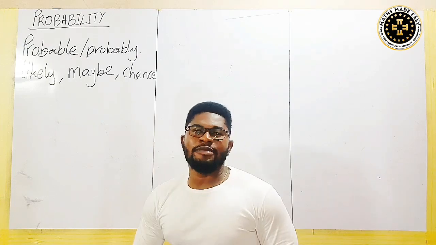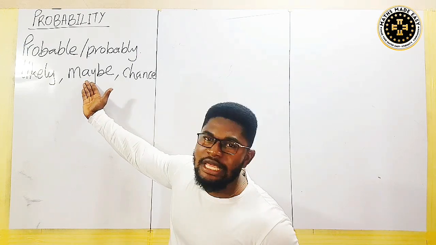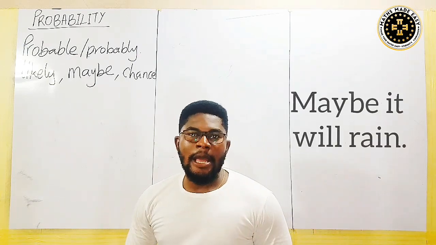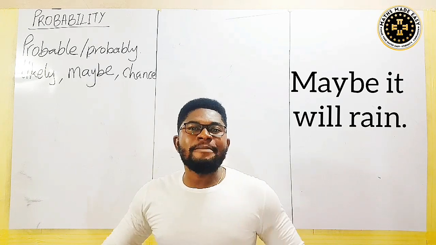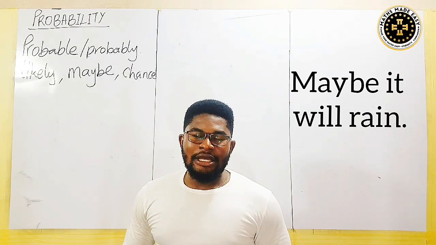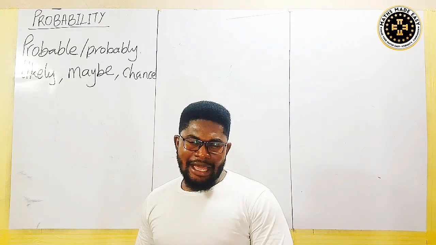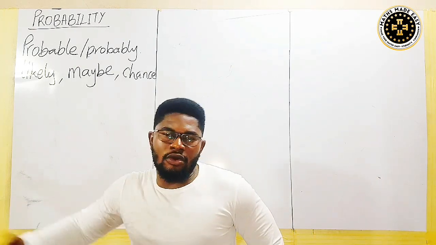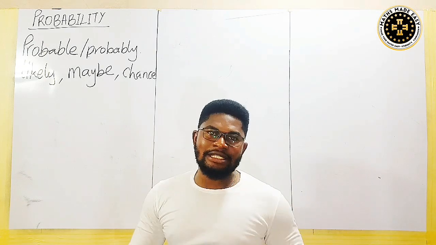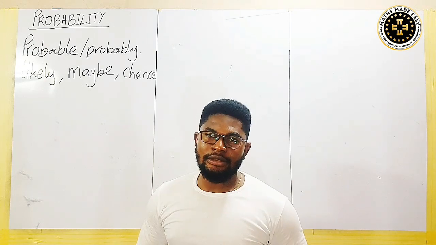Let me give another statement. Maybe it will rain. Maybe it will rain. When I say maybe it will rain, I'm trying to say that the rain will occur or the rain will not occur. So there are two sides of the maybe.